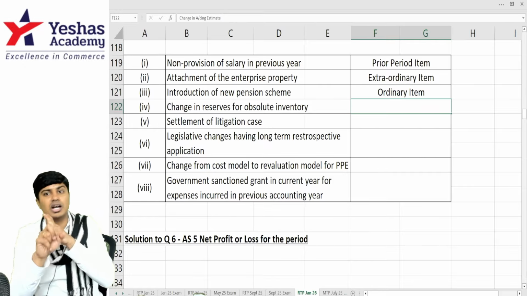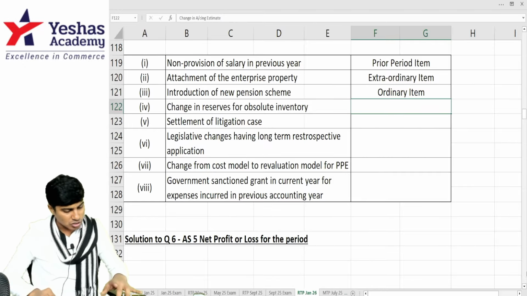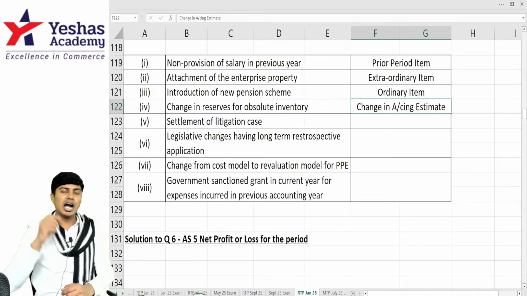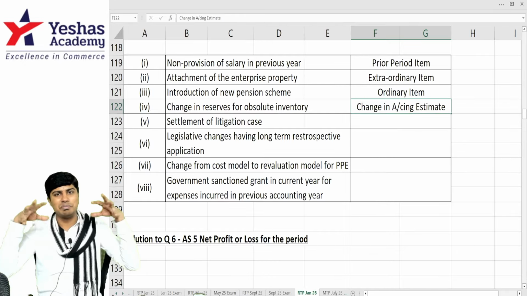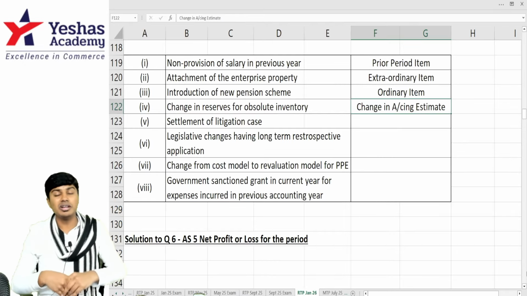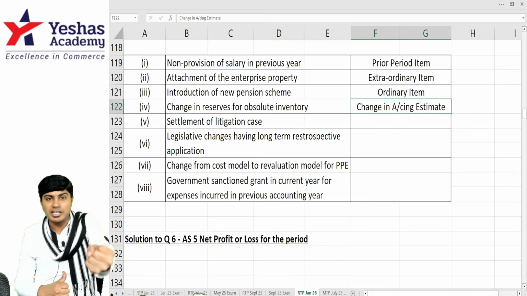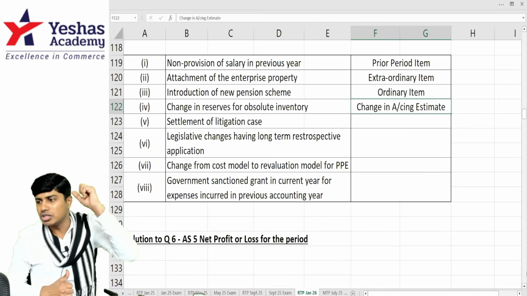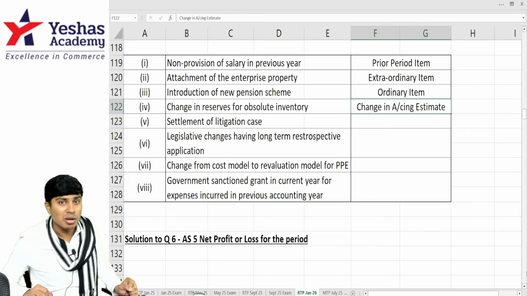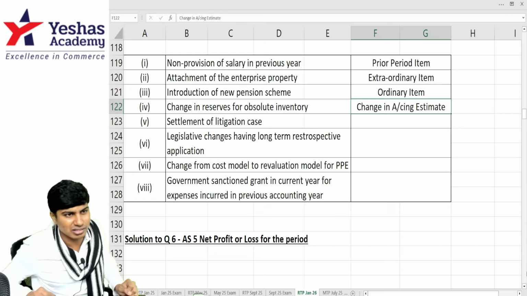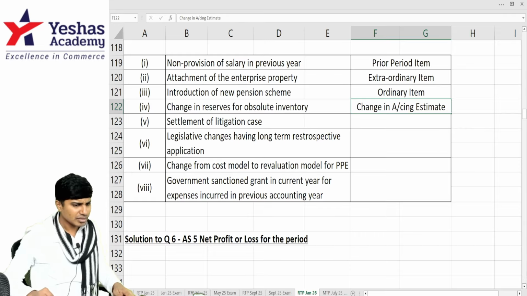Provision created for loss is an accounting estimate. When it changes, it is called change in accounting estimate. Accounting estimate is made based on past experience and present situation. Based on better understanding and more experience, accounting estimate will go through some change. Such changes in accounting estimate are to be given prospective effect, not retrospective effect.